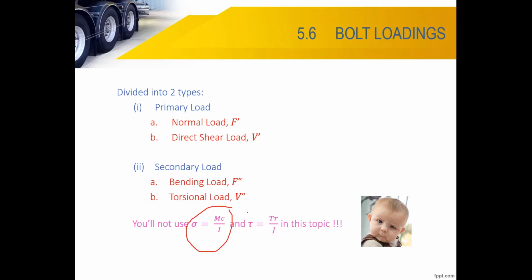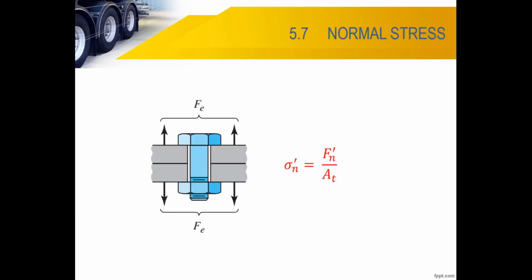Also, for the bending load, to calculate the F double prime, let's say we will discuss the torsional load. For torsional, we use TR over J for this course. Later we discuss about it. So we have primary load and secondary load, right?